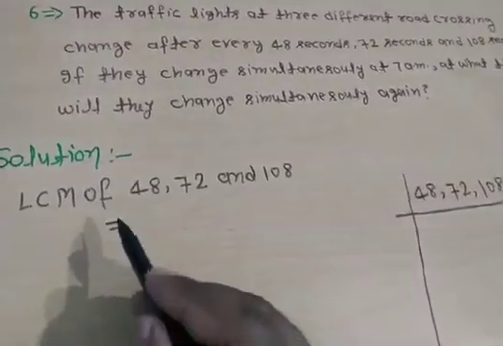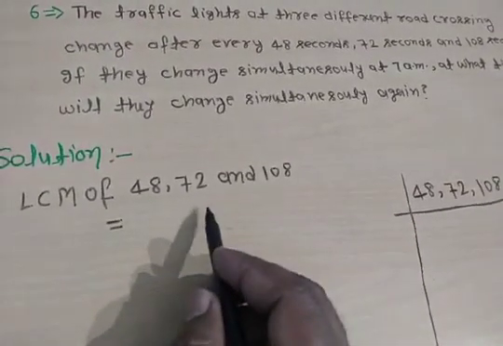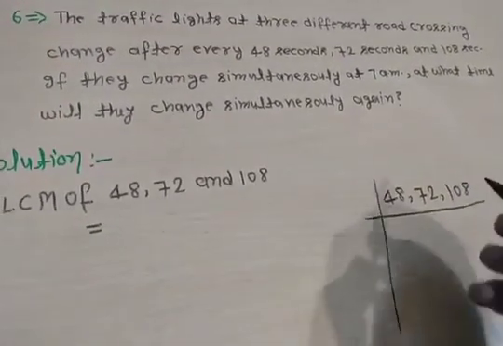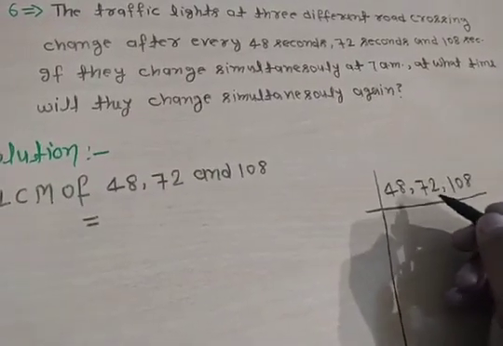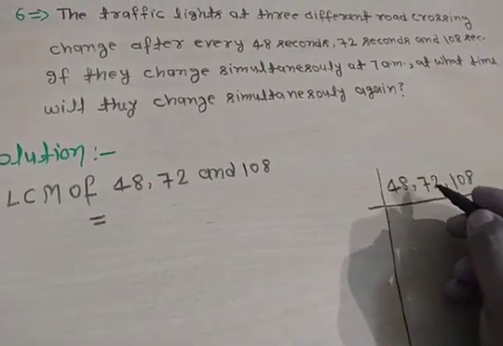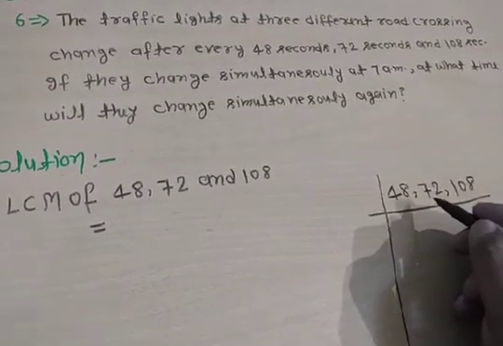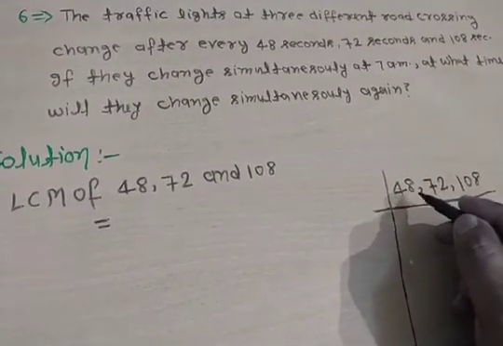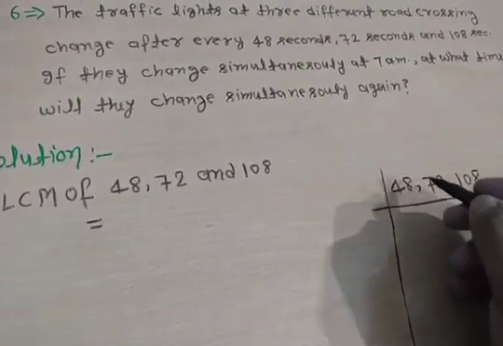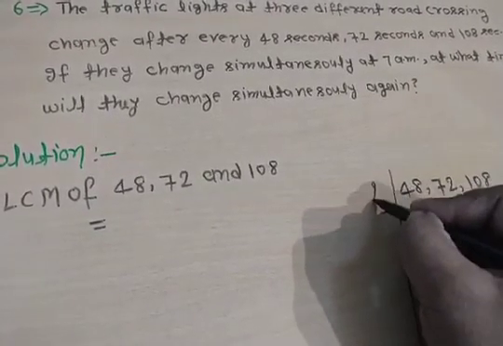Look, we find the LCM of 48, 72 and 108. Here we find the LCM by the division method. For this we select the smallest prime number which divides at least two of the given numbers. The smallest prime number is 2.